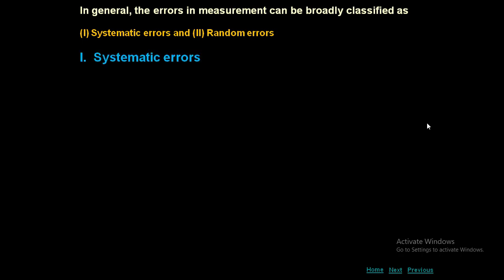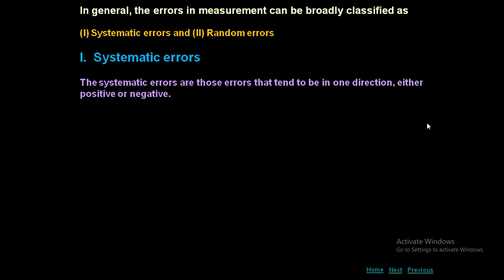In general, the error in measurement can be broadly classified as number 1, systematic error, 2, random error. Now let's start systematic error. The systematic errors are those errors that tend to be in one direction, either positive or negative. See the name itself, systematic. That means very disciplined. If it is positive, it is always positive alone. If it is negative, it is always negative. It will not oscillate. That is called systematic error. Only it will be present in one particular direction.